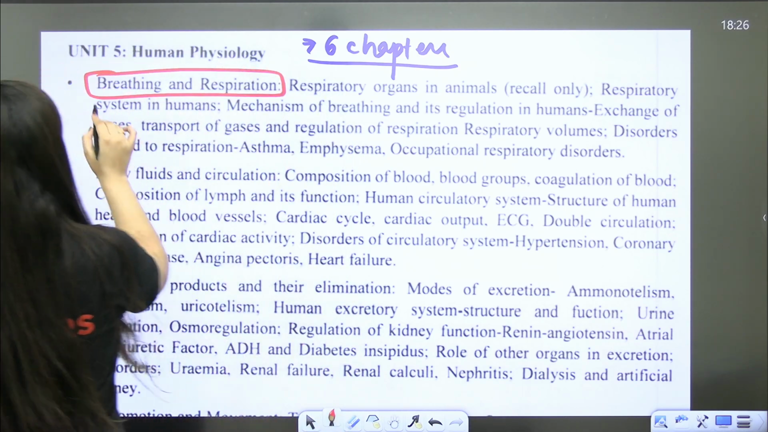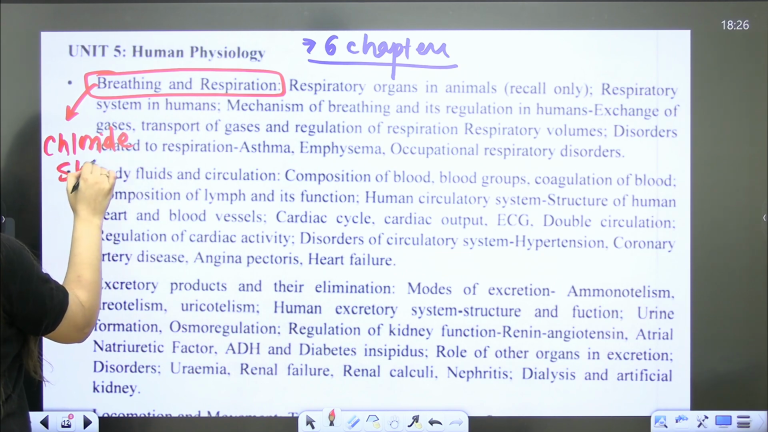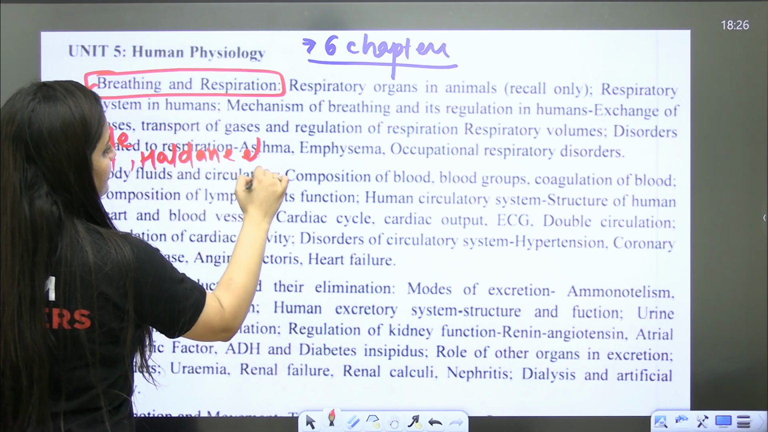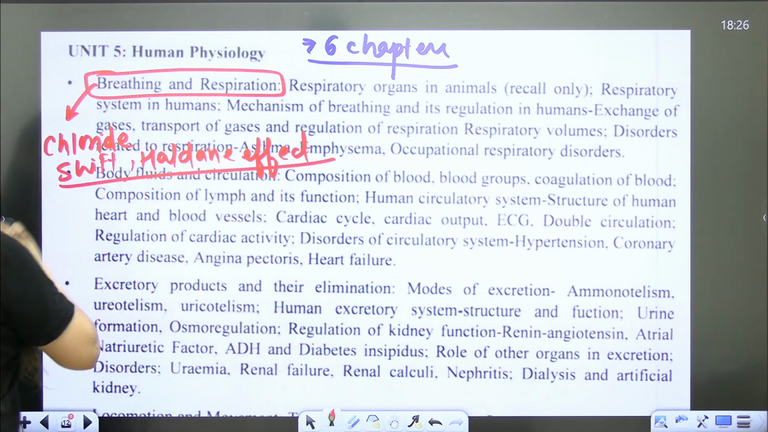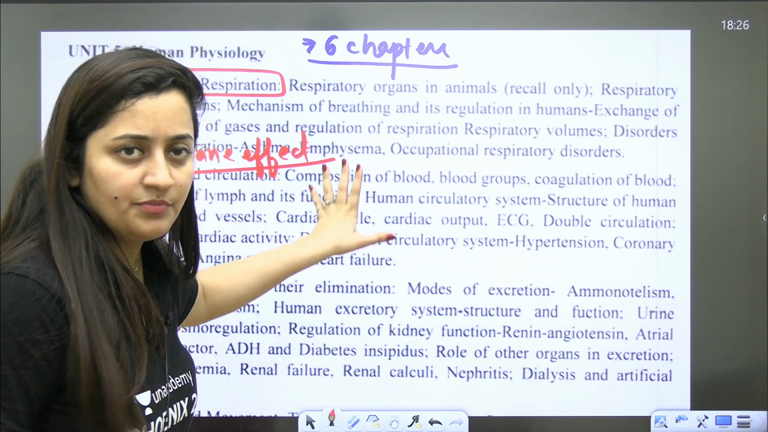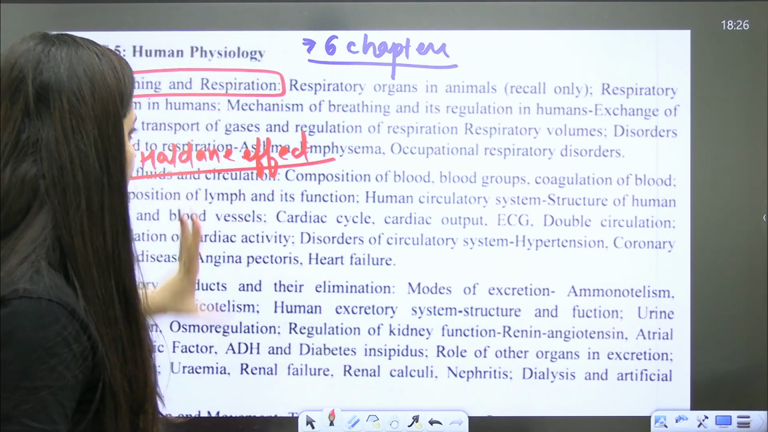So in breathing and respiration, one topic, that is chloride shift. It's not mentioned in NCERT, but it is important. You can see the questions, right? Haldane effect is important, not given in NCERT, but they are important. And overall from physiology, definitely questions will come from the disorders. So for all the 6 chapters, make sure that you study their disorders as well.